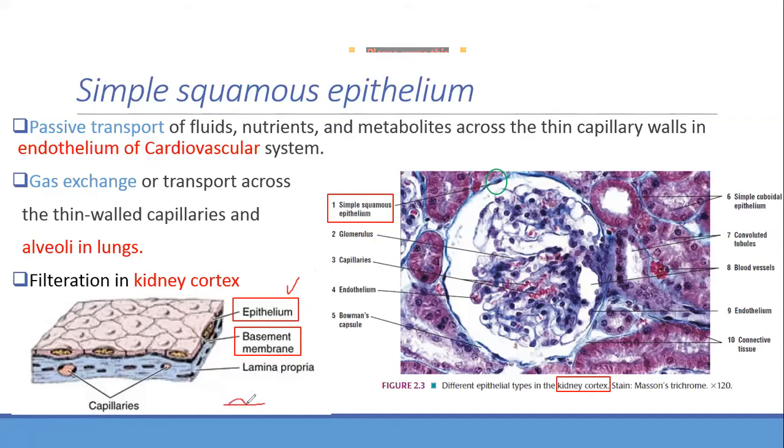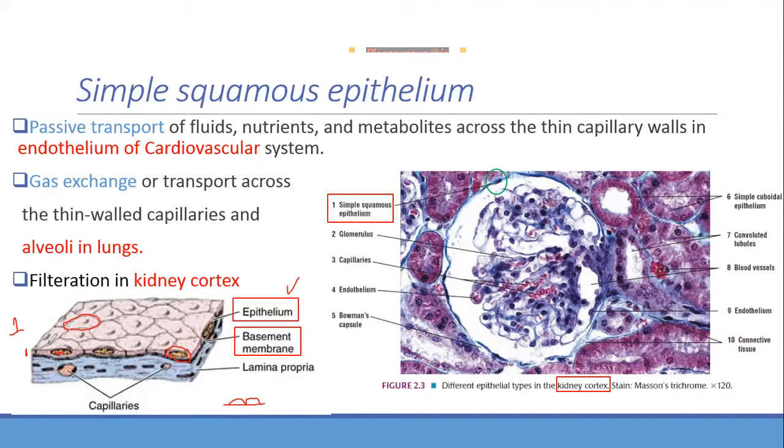Look at the shape. Look here, this is the epithelium. I will ask you how many layers are there? This pink one, how many layers? It is only one layer. Why do we see so many cells on top like this over here? This is actually a surface view, you're seeing from above. And look at the nucleus. It's kind of flat. So it's one layer of flattened cells. It is squamous.